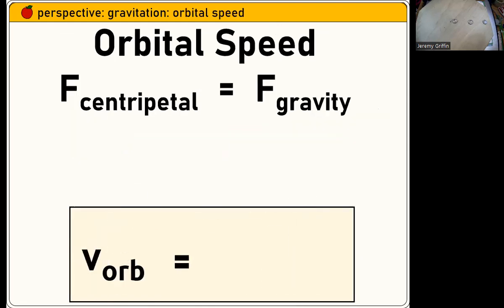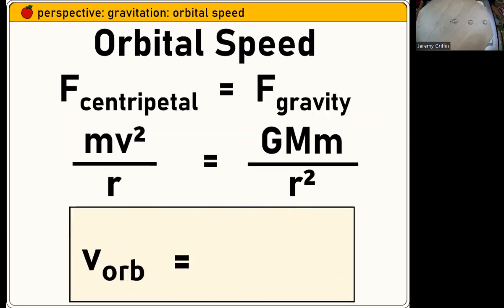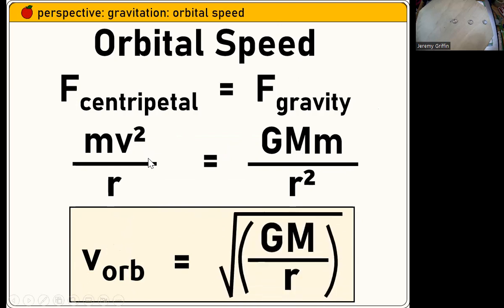You can use that to set up an orbital speed, for example. Suppose that gravity force was the only force on an object and it was acting as the centripetal force. Okay? You could solve for the orbital speed. Just do a little algebra to switch things around to get that. Isaac Newton thought about this as blasting a cannon straight horizontal. How fast would the cannonball have to go to orbit the Earth? And it would be that expression right there.